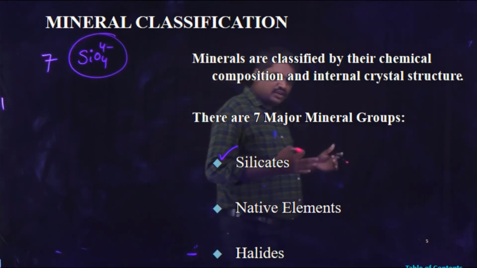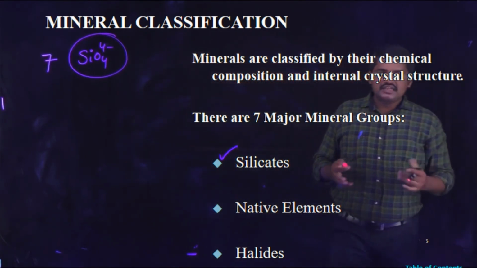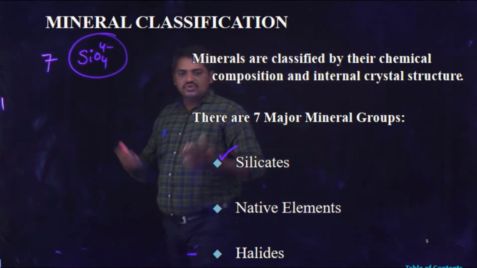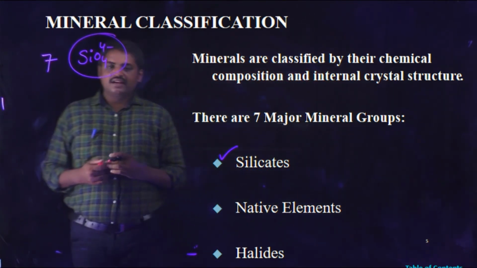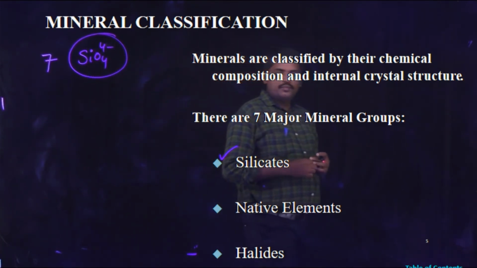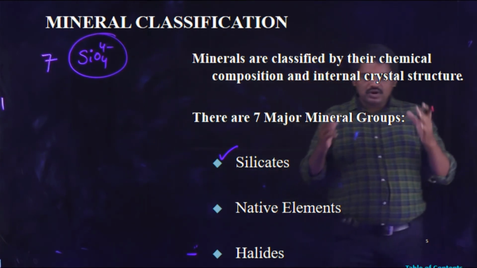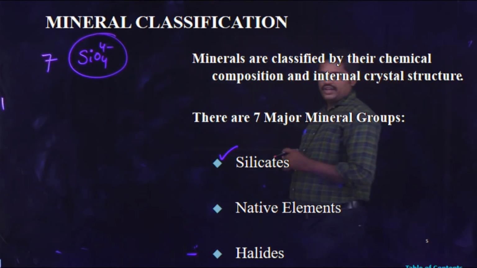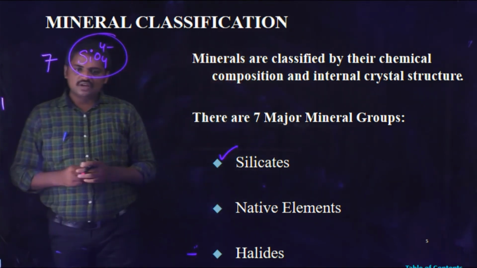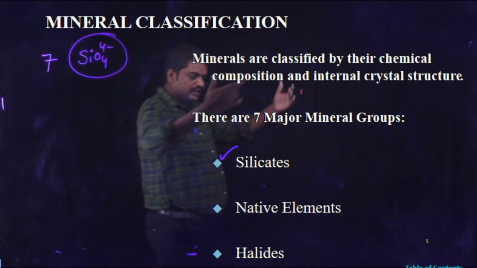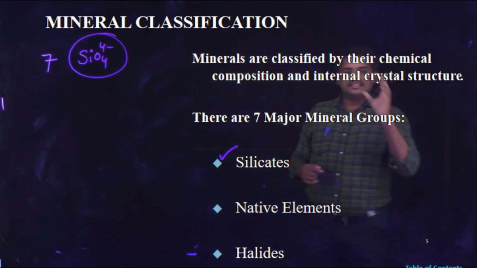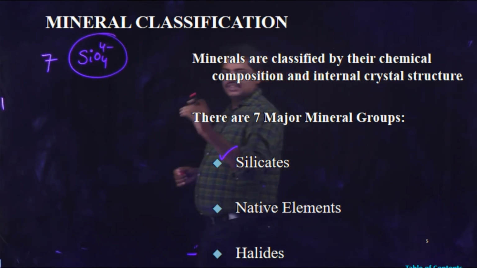What is the importance of silicates in our regular life? Silicates are used to make waterproof instruments, waterproof apparatus. This type of molecule is used to make different types of waterproof instruments. That is the importance of silicates.